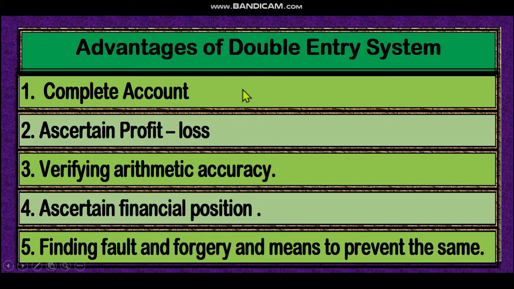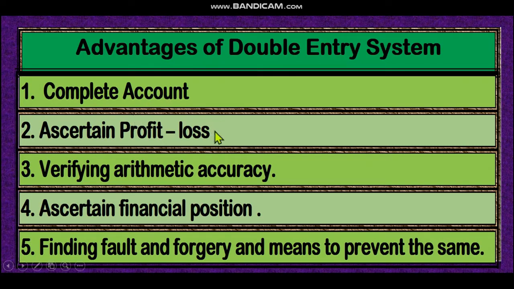Dear student, the double entry system has some advantages. That's why it is so popular all over the world. Number one, complete account. The double entry system is a complete account. That means with this double entry system we can get all types of answers, all types of queries of a stakeholder.